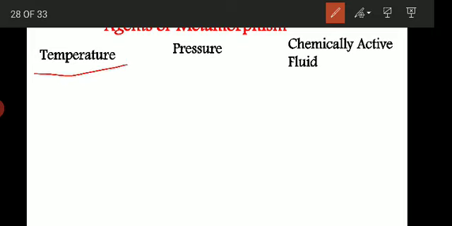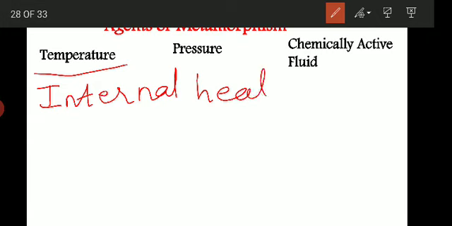Okay, so what is that temperature? This temperature is governed by three important factors. So from where does this temperature come? The first is the internal heat of the earth, which is due to the geothermal gradient, that is, as you go deeper into the earth, the temperature increases with the depth.